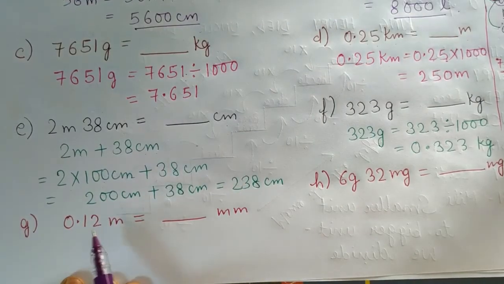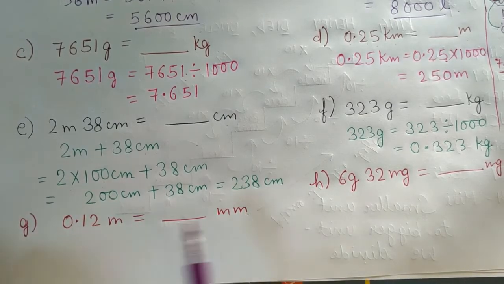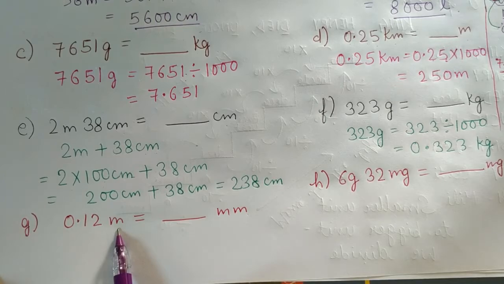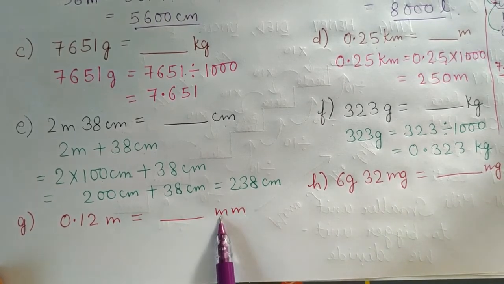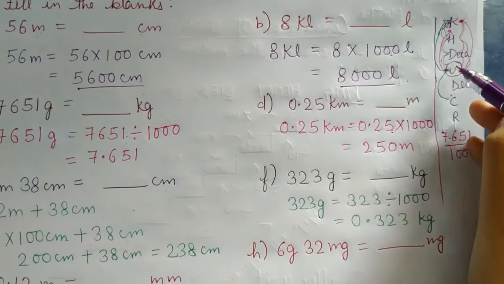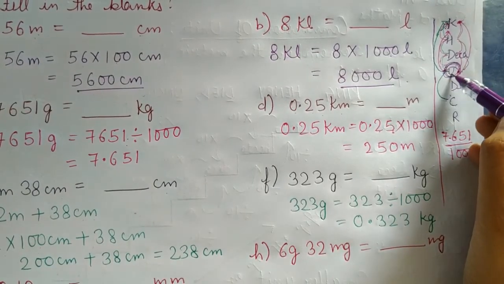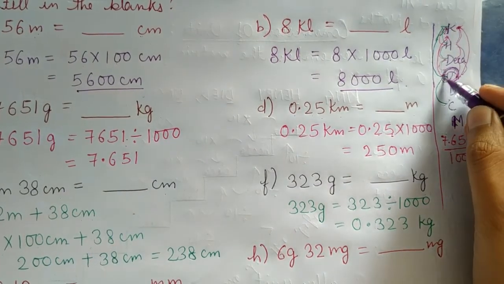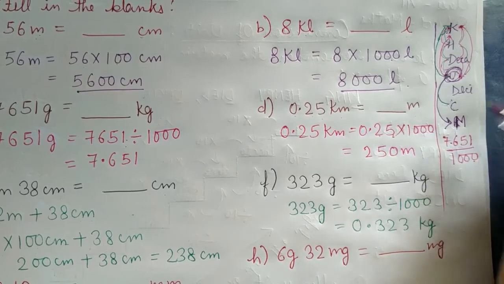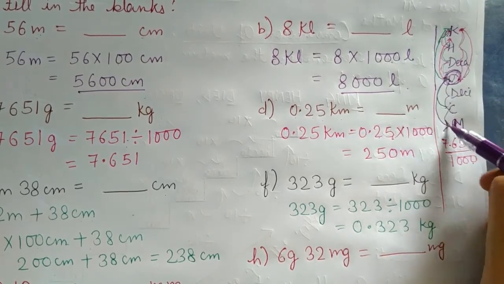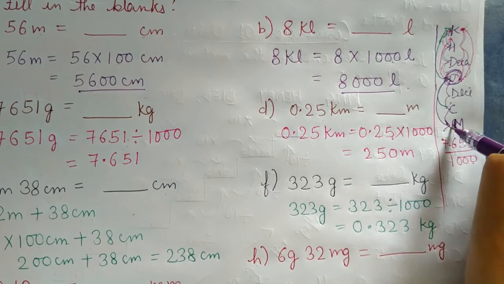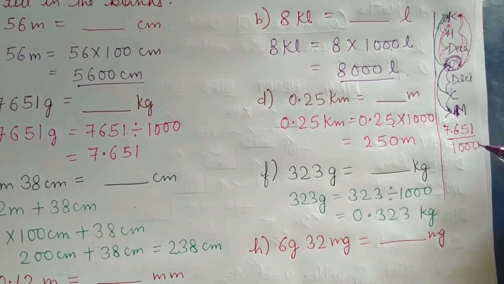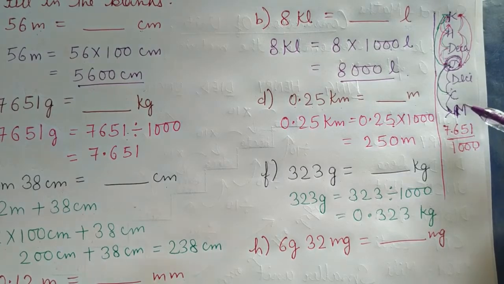Now G part. In G part we have to change 0.12 meter to millimeter. You know meter is the basic unit and millimeter means we have to move up to M. Just see, from this base unit we have to move up to M, from here to here. 1 place, 2 place, 3 place. So again we are going to divide or multiply by 1000. Now since we are coming downwards, downward means we are going to multiply.